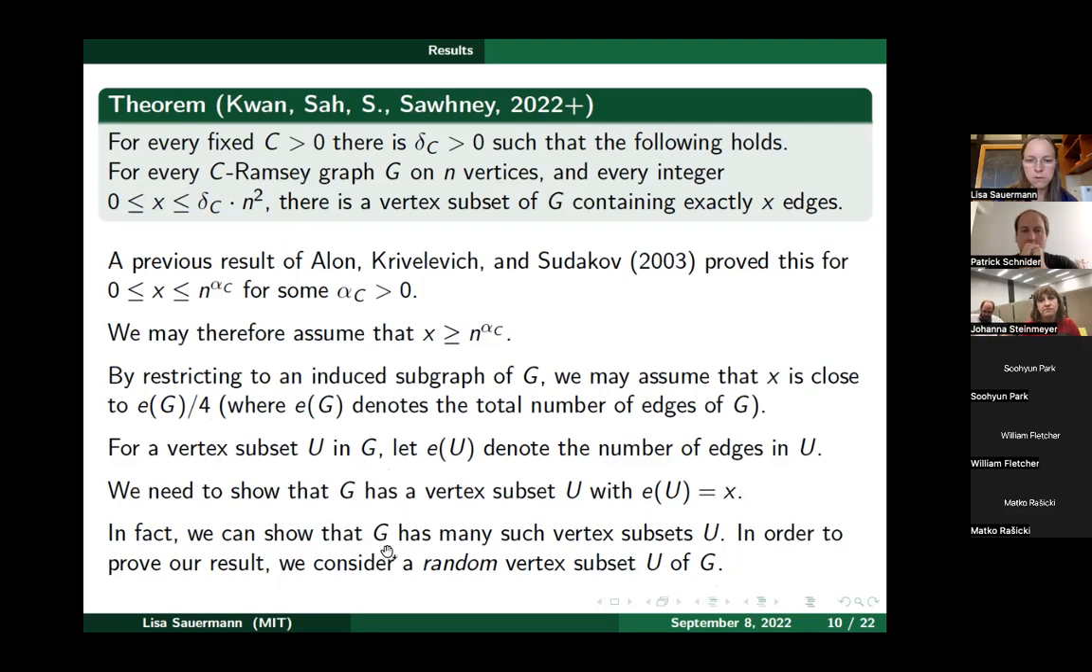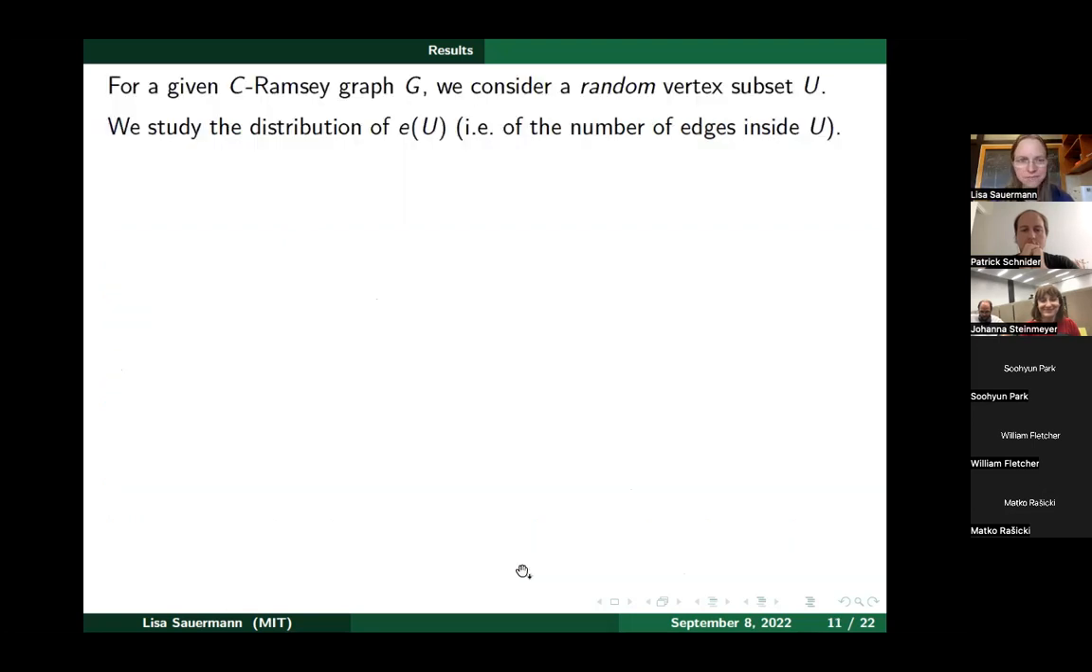And so that means what we want to prove is that if X is reasonably close to E of G over 4, then it's reasonably likely that we have this property E of U equals X. So what we need to show is that we have this property with positive probability, because that will tell us that there exists at least one vertex subset with this property, but we actually show a pretty reasonable lower bound on this probability.